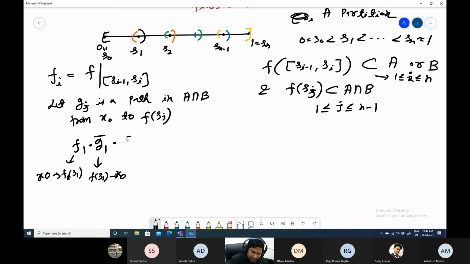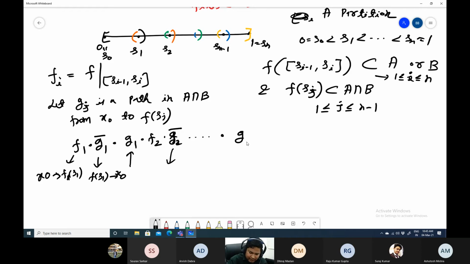Now the second one will be G1 dot F2 dot G2 bar. Again we start with x0 to F of S1, then F2 goes from F of S1 to some F of S2, and then G2 moves from F of S2 to 0. So this is similar. You can do the product.